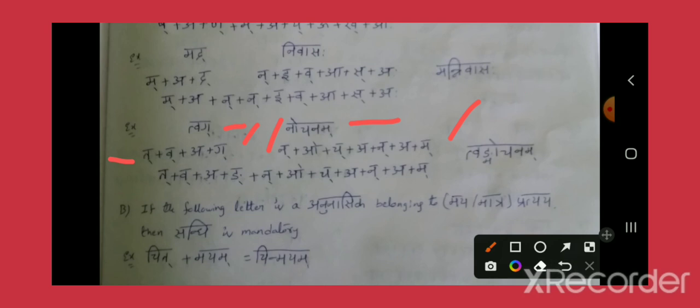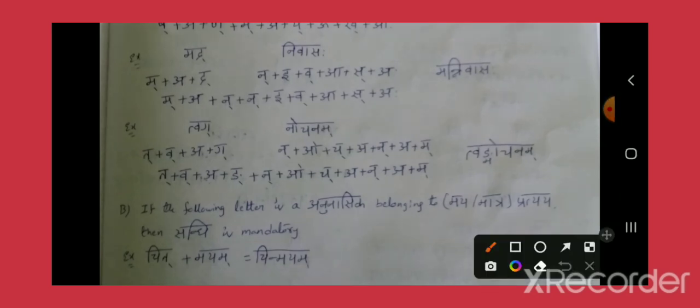So this Gakara will be replaced by its nasal letter, and the rest of the letters will remain as they are. And on the right hand side nothing got changed. So Tvag plus Nochanam became Tvangmochanam. Now Gakara disappeared, so that's why Tvangmochanam. So this is the third example. This is the optional Sandhi.